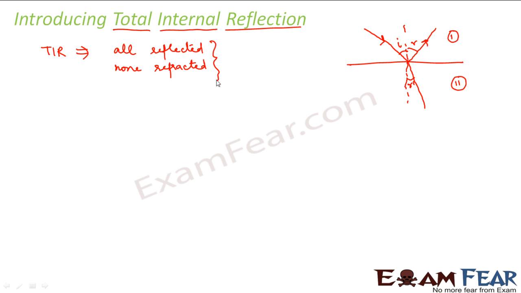So now the question is, when would this happen? As I just said, most of the time some part will be reflected and the remaining part will be refracted, and we are not sure how much of each. So how do we know under which situation the entire incident ray will get reflected and not be refracted at all? Let us find out the conditions under which total internal reflection takes place.